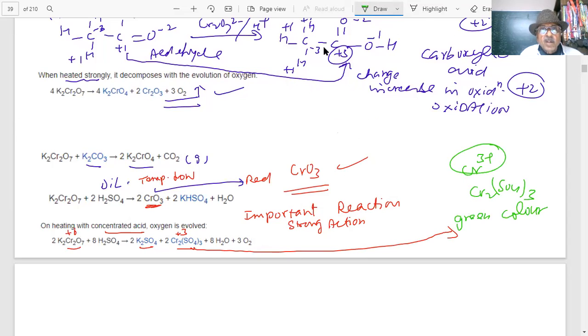Just 1 minute only. So this is the green color which is formed and oxygen gas is liberated. If a question is given on this, then this is the important question. So here I discussed very, very important properties of potassium dichromate, how it acts as a strong oxidizing agent, as well as how we prepare it and the colors involved in potassium dichromate. It's very, very important.